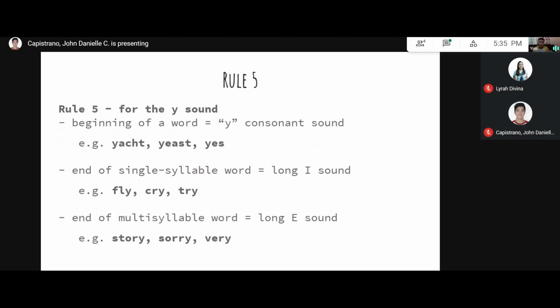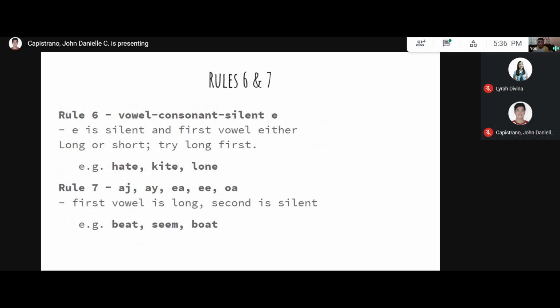Now rules 5 and 6, rule 5 first for the Y sound. We got three variations of the Y sound. If it's at the beginning, it uses the Y consonant sound like in yes. If it's at the end of a single syllable word, it's the long I sound like in fly. And if it's at the end of a multi-syllable word, it uses the long E sound like in story. Now, rules 6 and 7. For rule 6, we got the vowel-consonant-silent E cluster, like in hate, where the A is long, there's a consonant between, and the E after the consonant is silent. For rule 7, we got the vowel clusters wherein the first vowel is long and the second is silent, like in beat, seam, and boat.